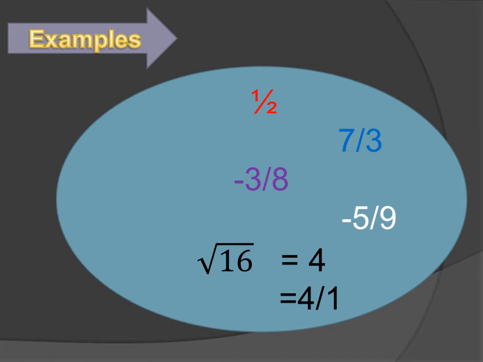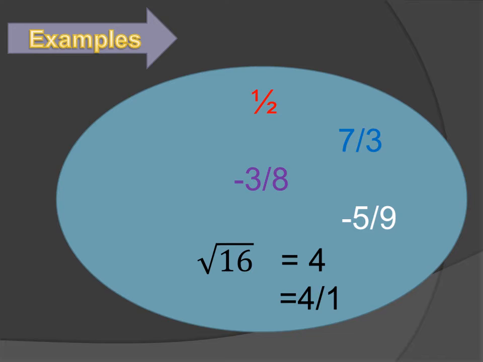For example, 1 by 2, 7 by 3, minus 3 by 8, minus 5 by 9. All these are examples of rational numbers because these numbers can be written in the form of a fraction. Under root 16 is not in the form of a fraction, but it is also a rational number because we can convert this number into fractional form.